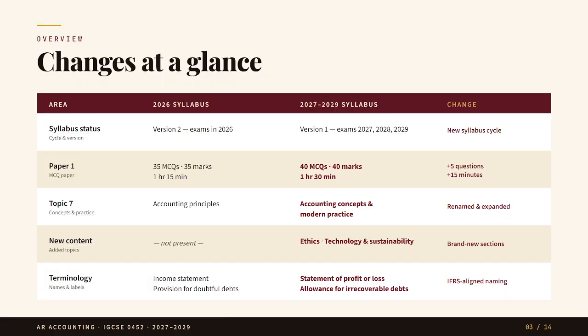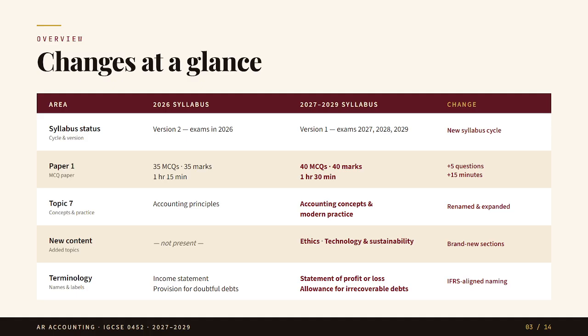This slide gives us the whole picture in one place. First, the syllabus cycle has changed. The old syllabus was for 2026. The new syllabus is for 2027, 2028 and 2029. Second, paper 1 has become bigger. Previously, students had 35 MCQs. Now they will have 40 MCQs. Third, topic 7 has changed a lot.